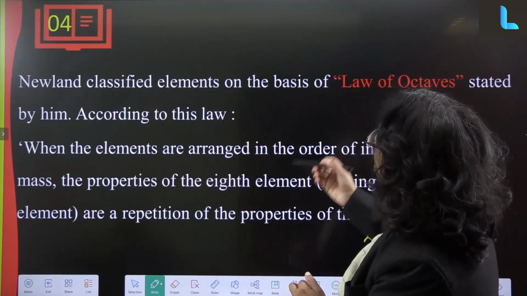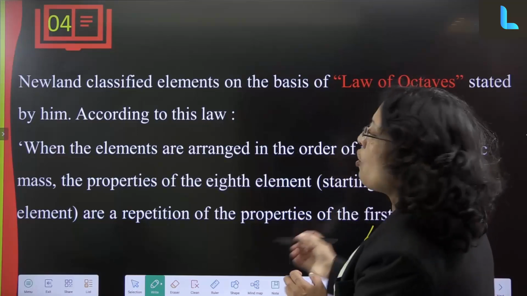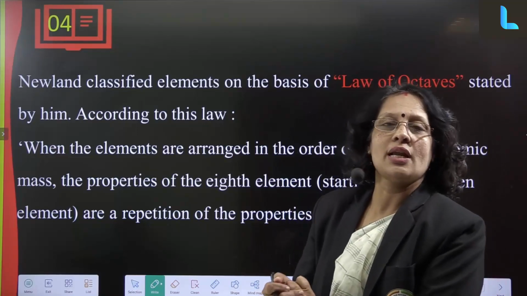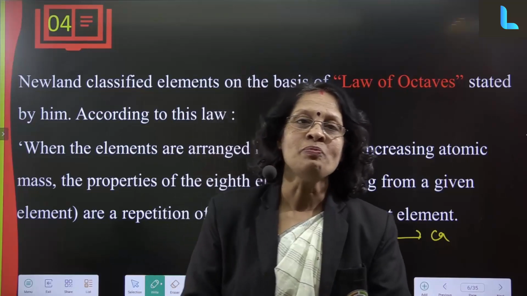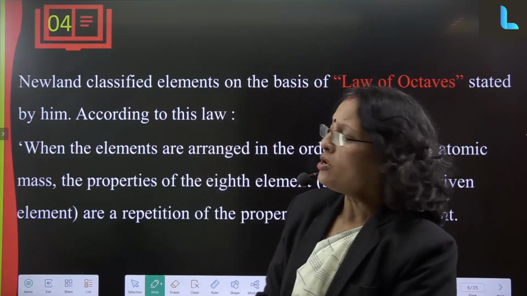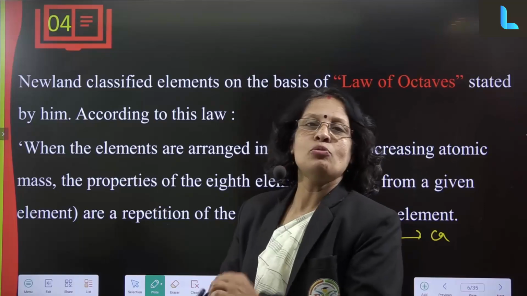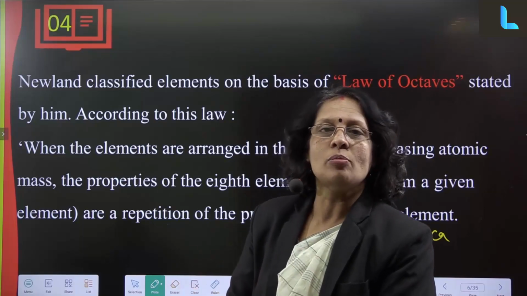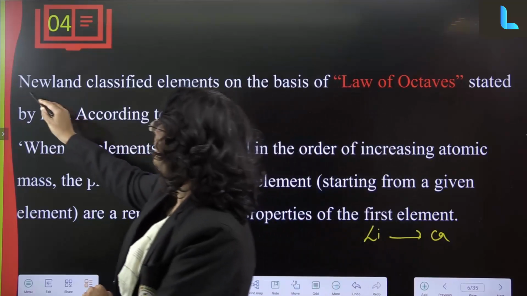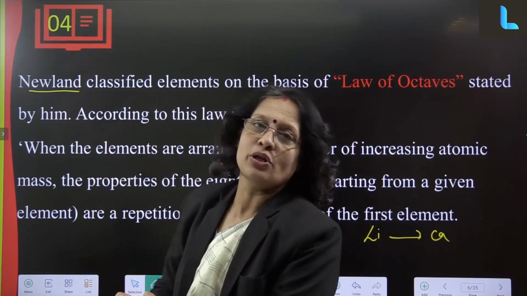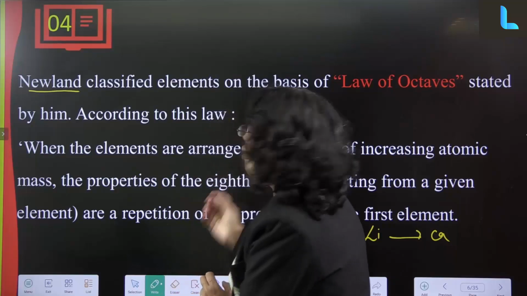Then Newlands classified elements on the basis of the law of octaves. Dobereiner's classification was limited to very few elements, and there were a few drawbacks also. To overcome that, a few more elements were discovered, and one more scientist, Newlands, gave another periodic table, that is called the law of octaves.